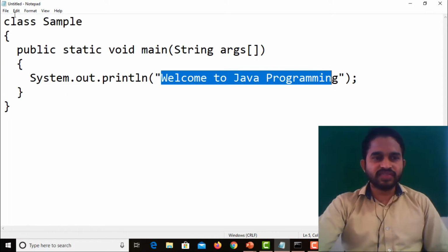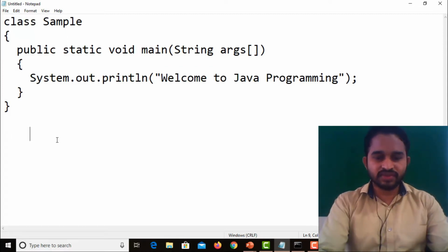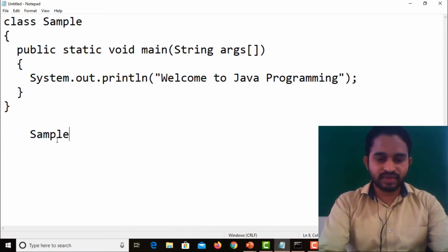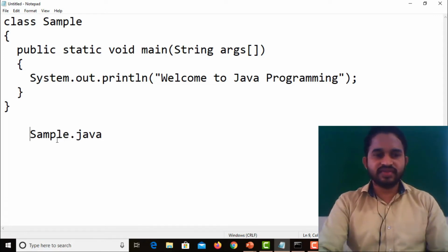So how to save this file? Save it as .java. Here I am going to write how to save the file. For saving, what is the name of the class? Sample.java. In this way you have to save. This is the saving part.